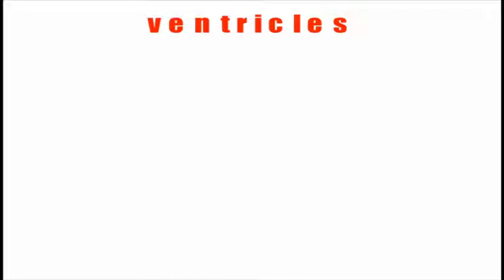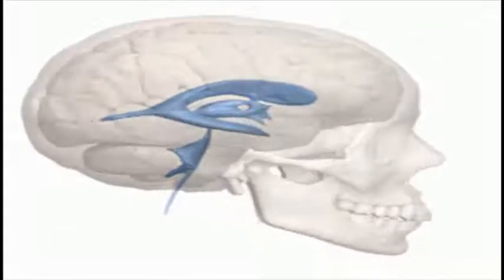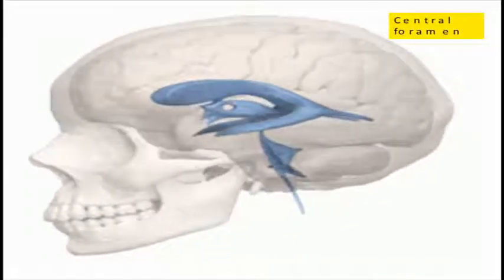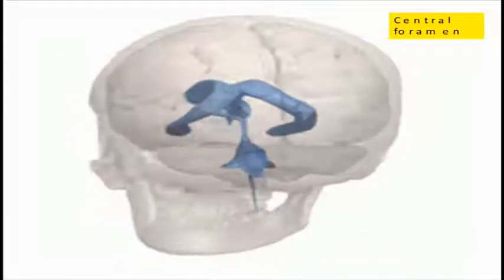Okay, now we will talk about the ventricles. Ventricles are the structures that form the cerebrospinal fluid, which is the fluid that gives lubrication to the central nervous system, the brain and the spinal cord. So these are the structures, as you can see in blue.